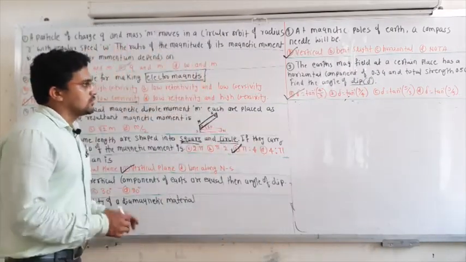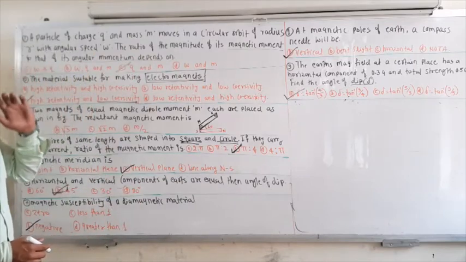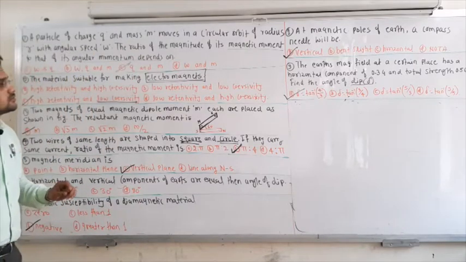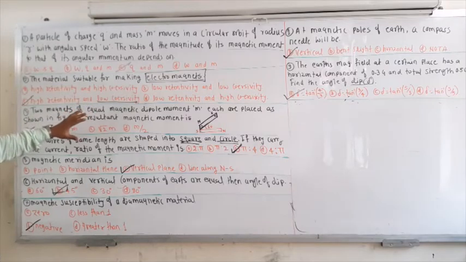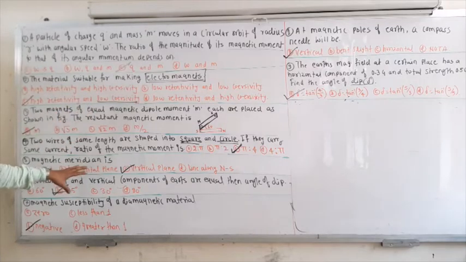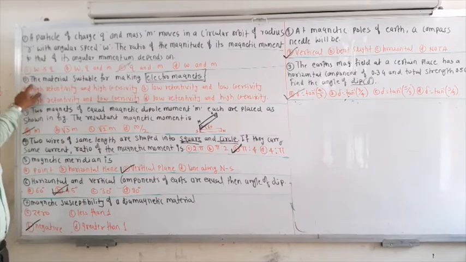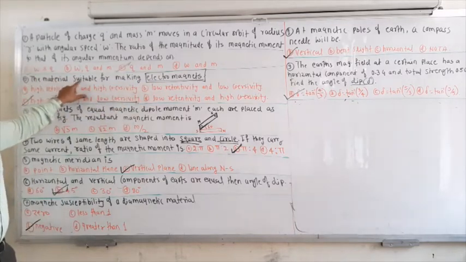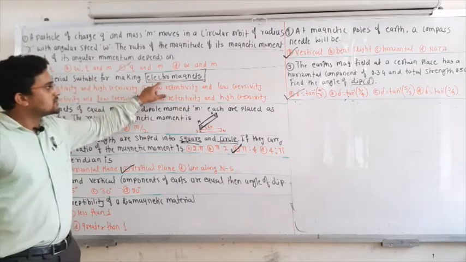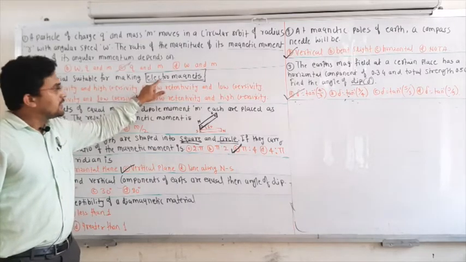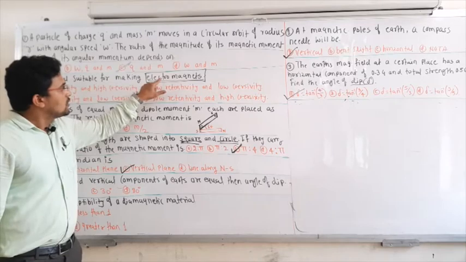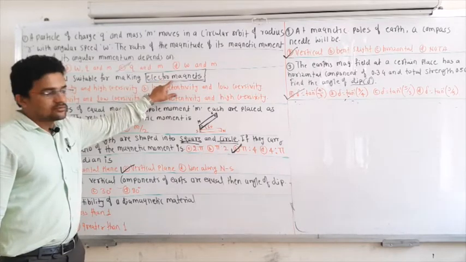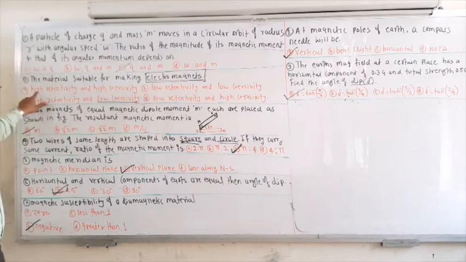Now we will try to solve some numericals. Some numericals need calculation, but I have included some where you have a direct question. So we will see the second one directly. I will solve all of those. The question is about the material suitable for making electromagnets. While dealing with soft magnets and hard magnets, I explained exactly the electromagnets.